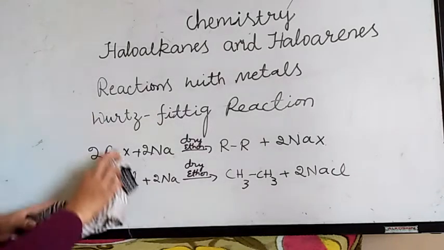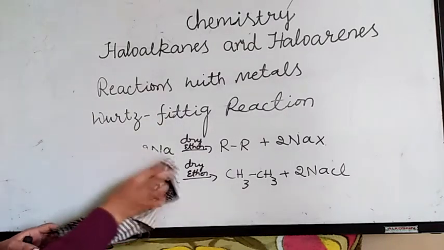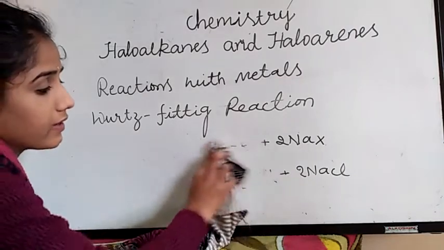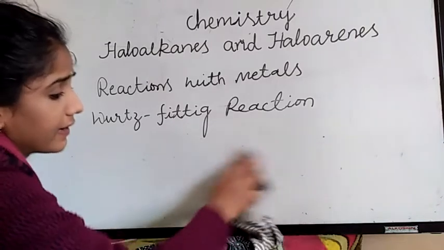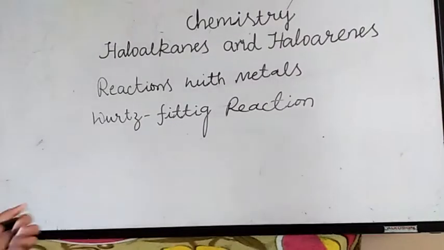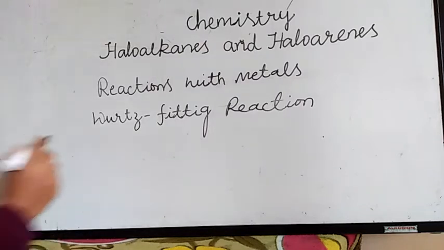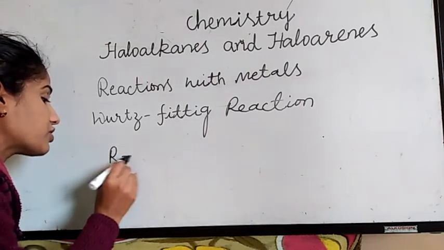Today we are going to study the Wurtz-Fittig reaction. Here I am talking about haloarenes or aryl halides. I am writing first a general reaction.